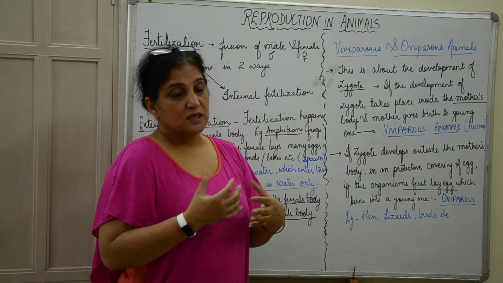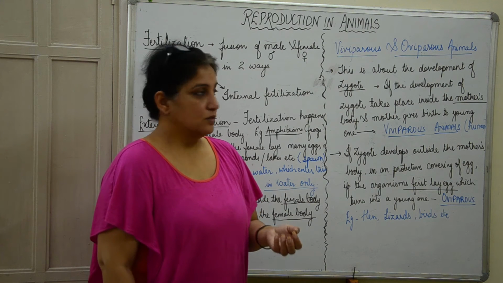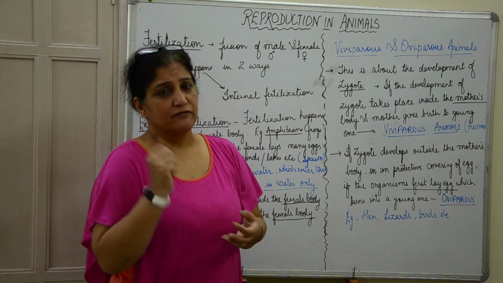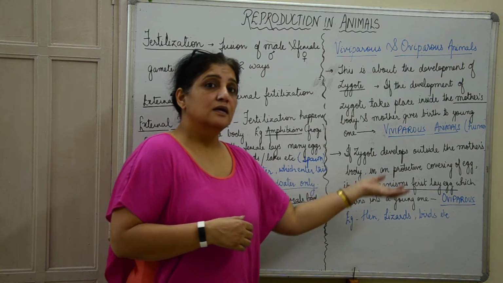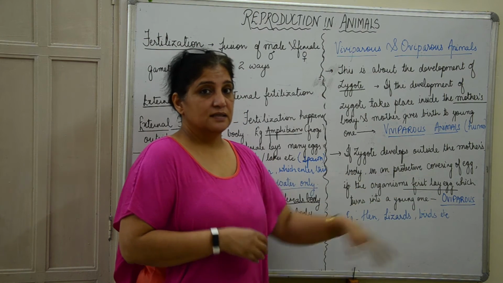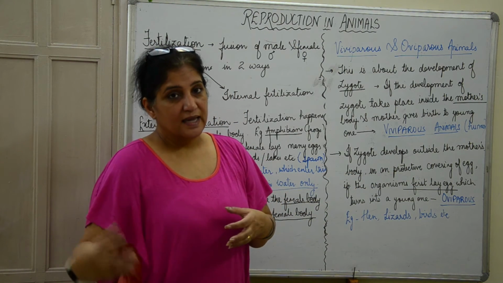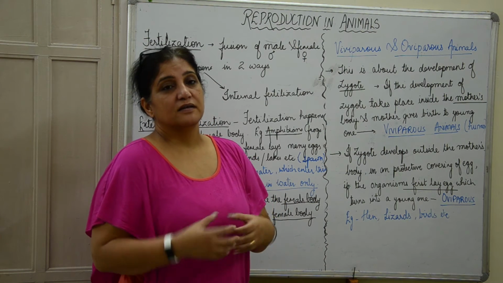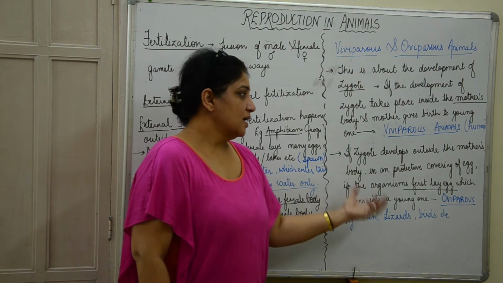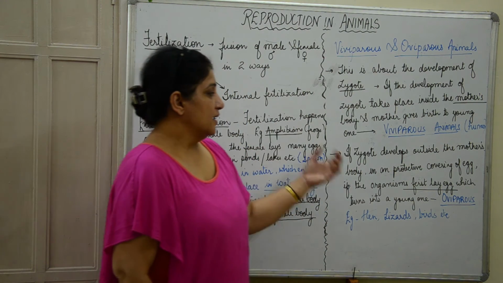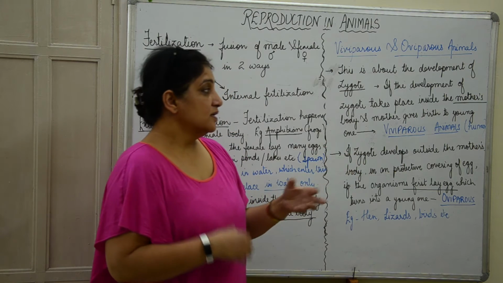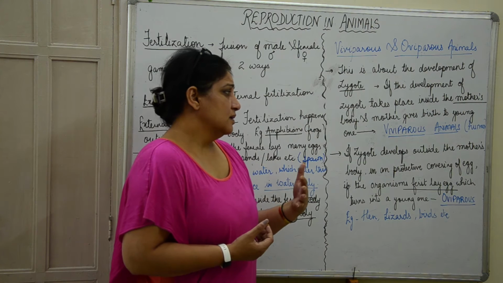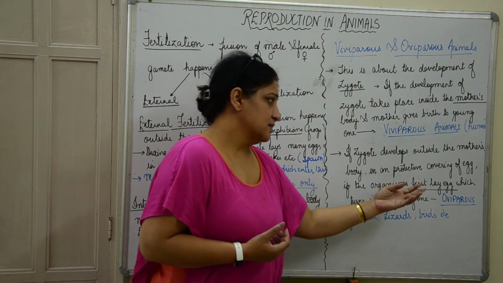Then if the zygote develops outside the mother's body, in a protective covering or a protective shell, in the form of an egg, even if the fertilization has taken place internally, the hen releases an egg and then she sits on that egg, and after some time that egg breaks and the chick comes out. These kinds of animals, where the zygote develops outside the mother's body in a protective covering called an egg, are called oviparous animals.